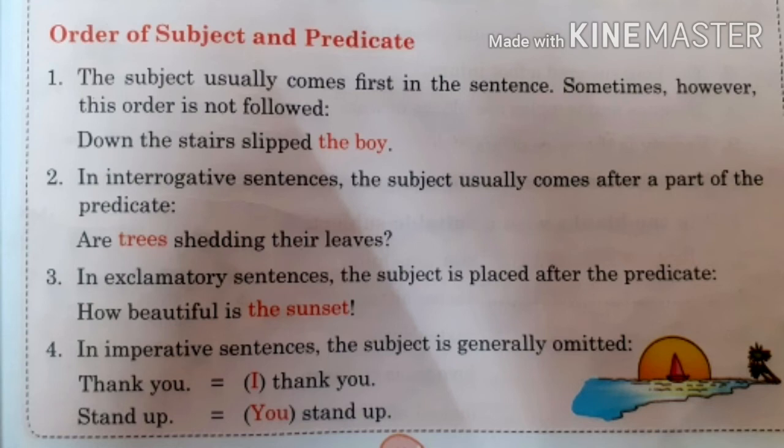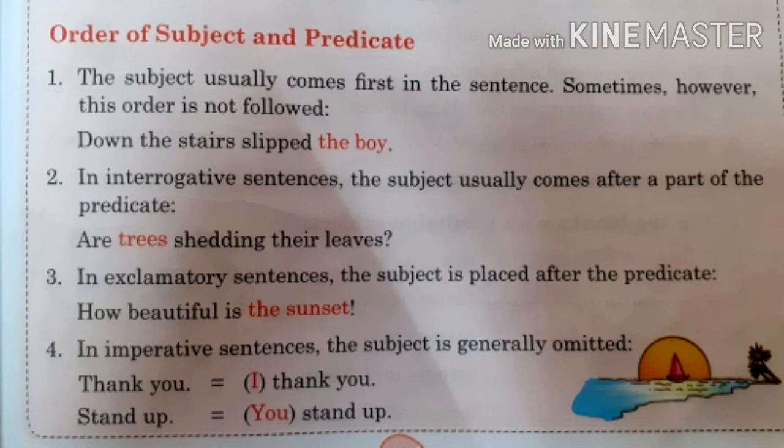Number 3. In exclamatory sentences, the subject is placed after the predicate. Whenever we show our feelings, those sentences are called exclamatory sentences. Now see this example: "How beautiful is the sunset." As you see here, in exclamatory sentences the subject is usually in the last. You can see we are talking about the beauty of the sunset. So here the sunset is the subject.